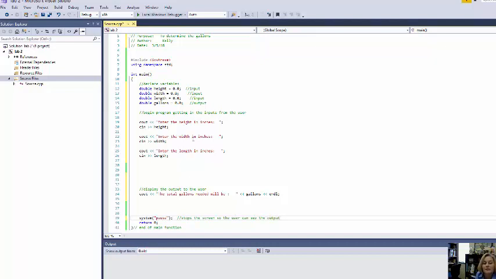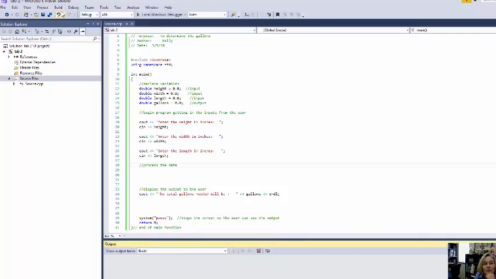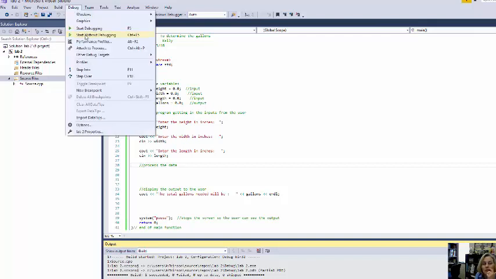All right, so I'm missing one thing in here. I'm going to call it process the data. Now, let's just stop here. I want to make sure before I put any more in here that I've done it correctly. So I'm going to go ahead and do a build to see if I've gotten any errors. I don't have any. And I'm going to do a start without debugging.